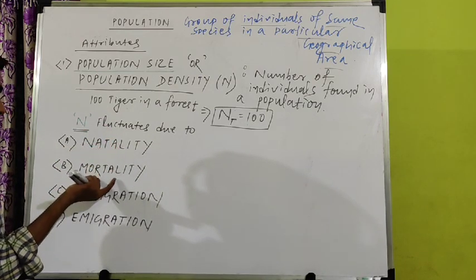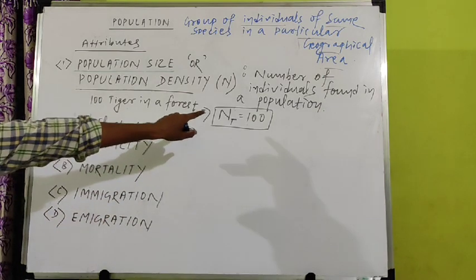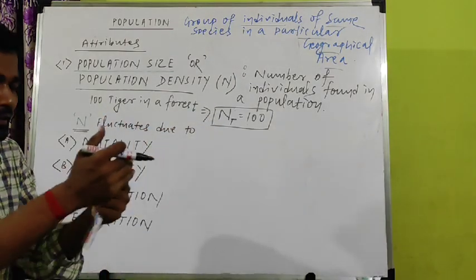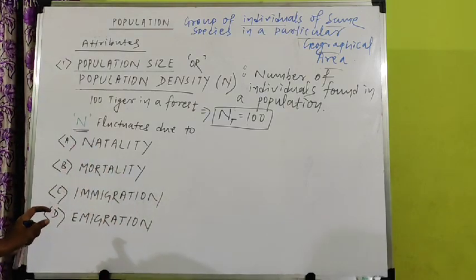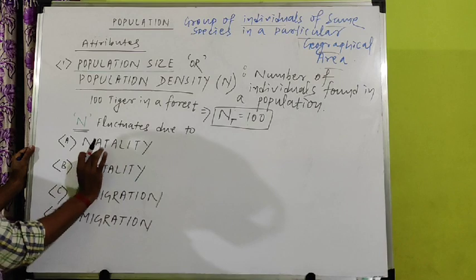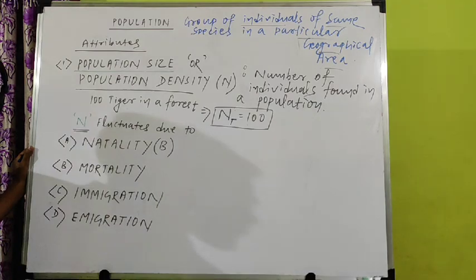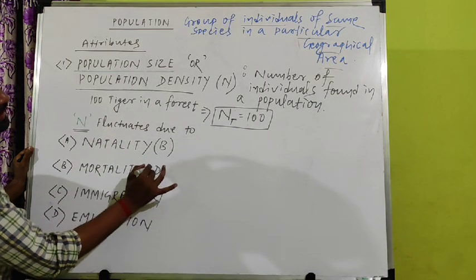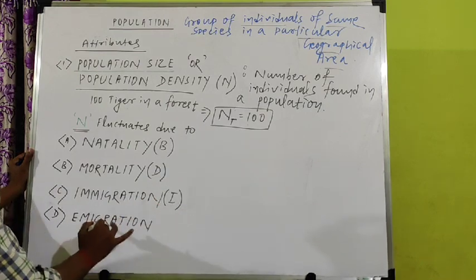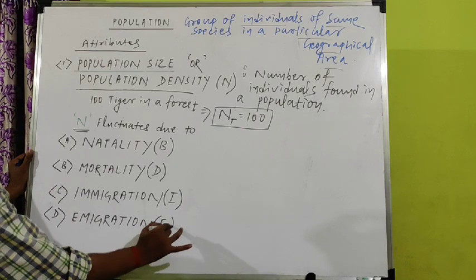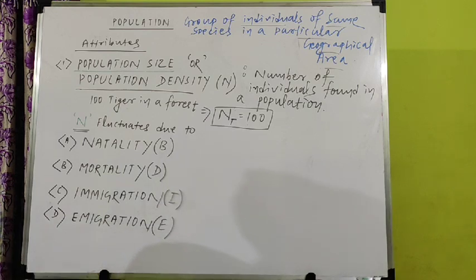So natality, mortality, immigration and emigration are the 4 factors which are responsible for changing the population from 100 to 120, or on the negative side to 80, whatever that may be. Now we will discuss these 4, very important. First come to natality. The symbol of natality is capital B. You have to remember, the symbol of mortality is capital D. The symbol of immigration is capital I. And the symbol of emigration is capital E. These are the 4 symbols used for natality, mortality, immigration and emigration respectively.